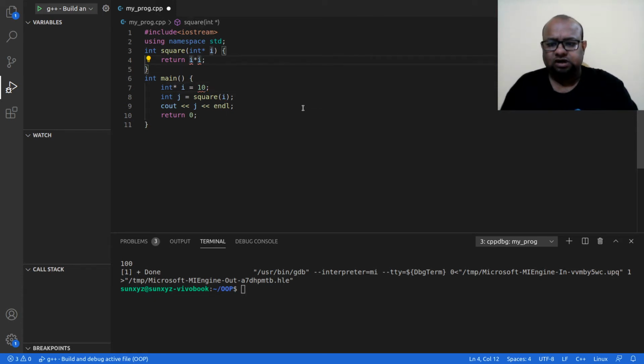What I will do is get the value into the value of I. I hope this makes sense. I am getting the value that this pointer has into the value of this.